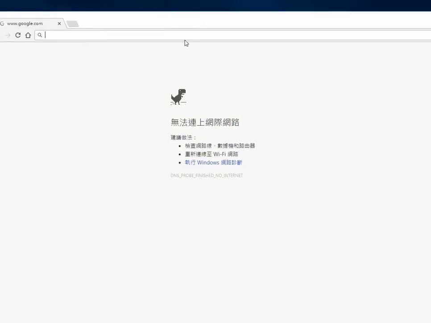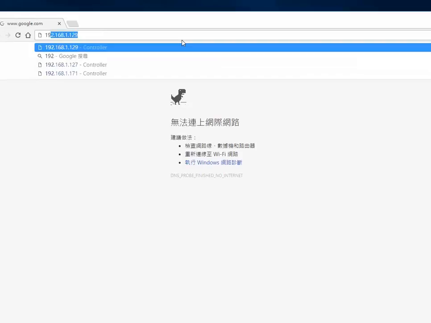Here we click the IP address of my 727CM is this one, and if you did not set, the default IP address would be this one. Okay.